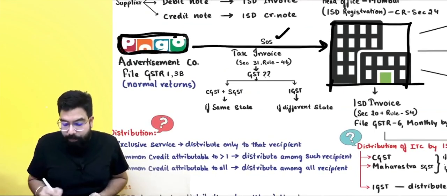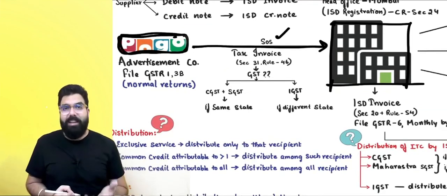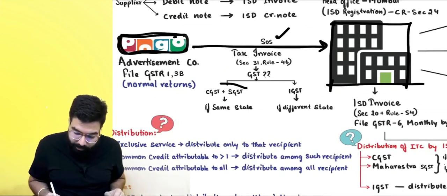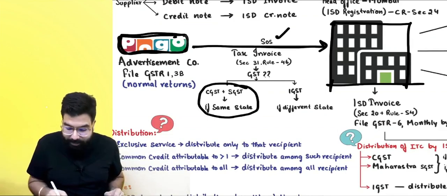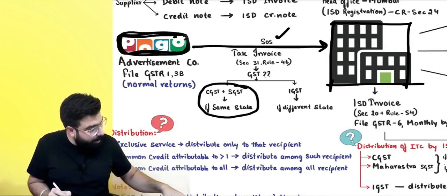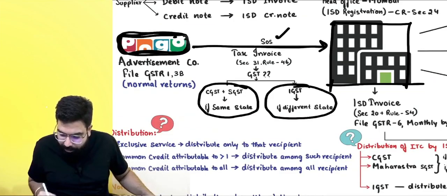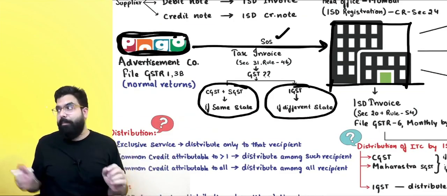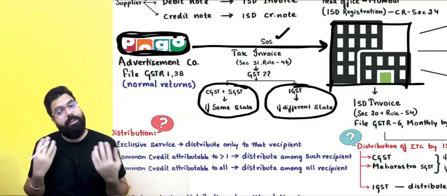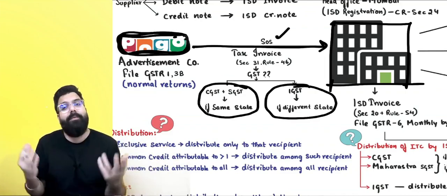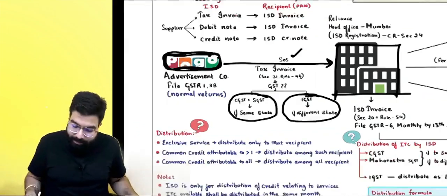Okay sir, so here an advertisement company Pogo gave the invoice to the head office. If the head office is within the same state, they will charge CGST, SGST in the invoice. If the advertisement company and the head office are not in the same state, then they will charge IGST. Means if the advertisement company and the head office are in the same state, CGST, SGST; different state, they will charge IGST.